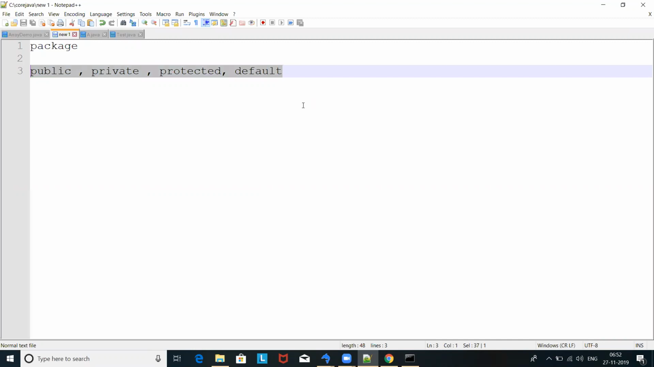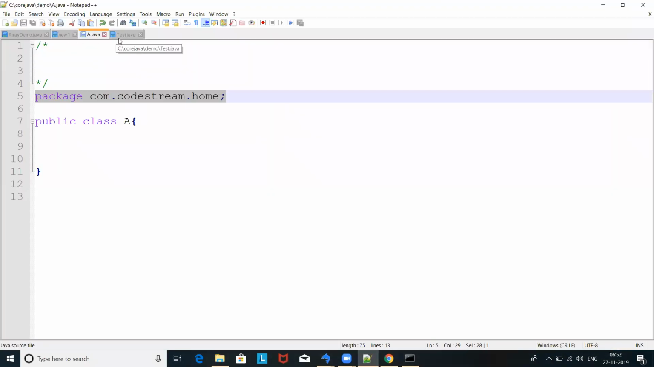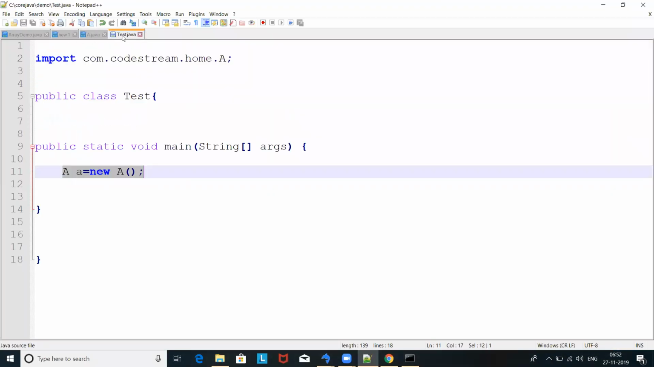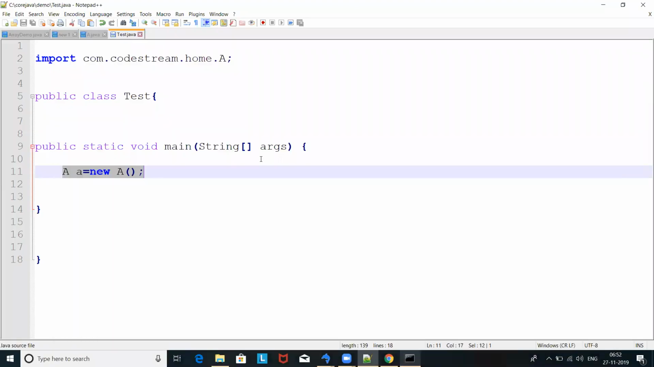Okay guys. Okay, sir. Any doubts so far? No, sir. Got the clarity about the package, how to import the package, and how to compile the class which has the package instruction. Yes, sir, I got it.